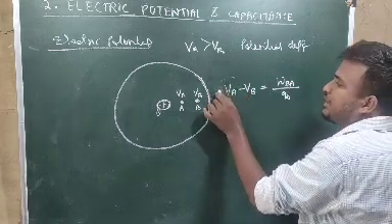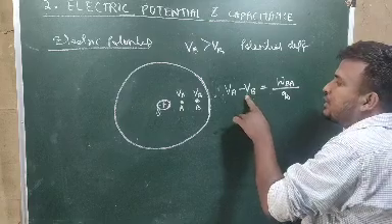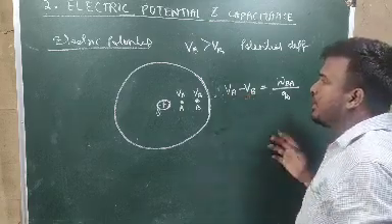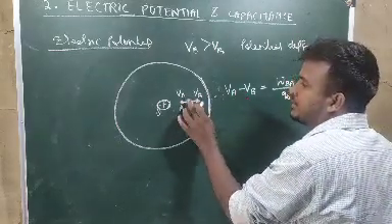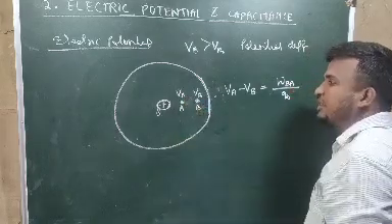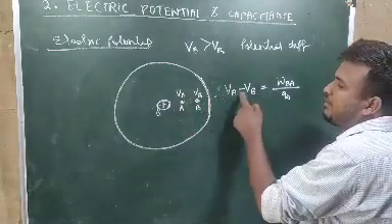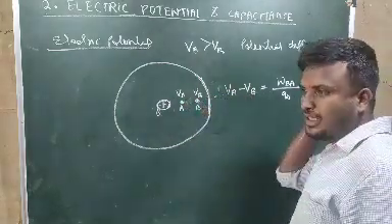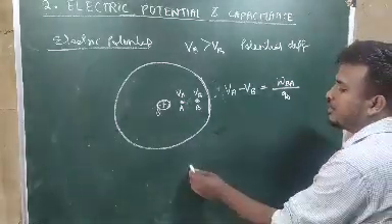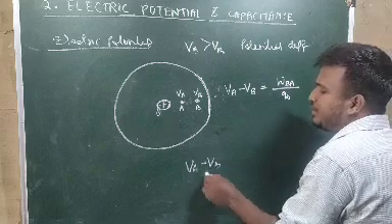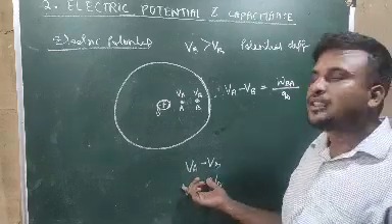So since this potential is bigger, VA is bigger and VB is smaller, then this value will be positive. But suppose we take a charge from point A to point B. If we take from B to A, it is VA minus VB. If you take from A to B, it is VB minus VA. So the potential difference means you can write anything, VA minus VB or VB minus VA. The sign of the potential will depend upon which one is greater and which one is smaller.